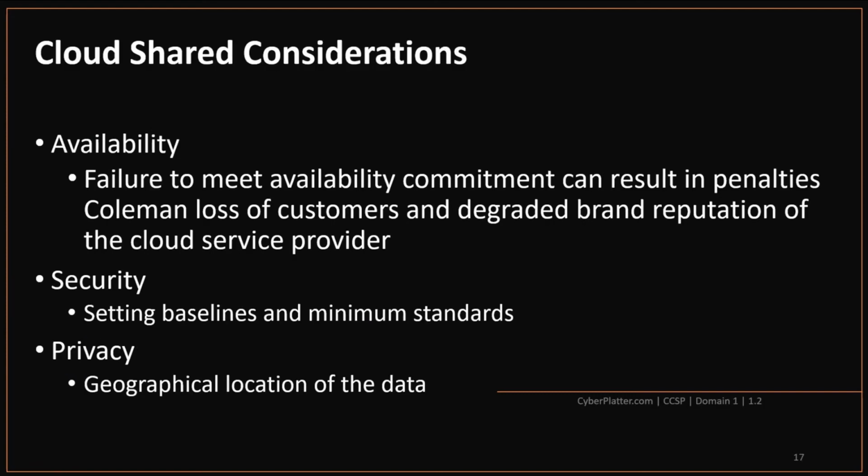Availability. It is one of the pillars of information security and one of the greatest considerations for organizations moving to the cloud. When an organization relies on a cloud provider for their infrastructure, platform, or application, the cloud provider's failure to deliver can mean substantial impact to the customer's business. It's not uncommon for cloud service providers to commit to 99.9% or higher availability. Failure to meet this commitment can result in penalties, loss of customers, and even damage to brand reputation.